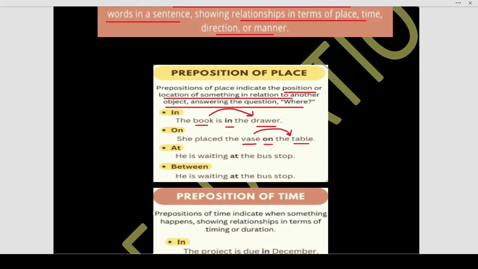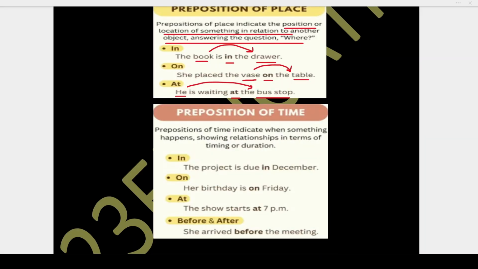She placed the vase on the table. At is another preposition of place. He is waiting at the bus stop. Whom are we discussing? We are discussing the pronoun he and the bus stop. And there is a discussion about place. He is waiting at the bus stop. So he and bus stop are related by the preposition of place at.